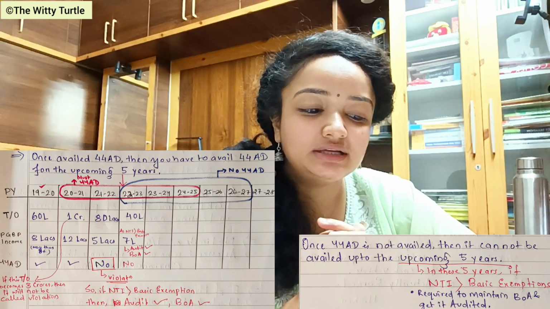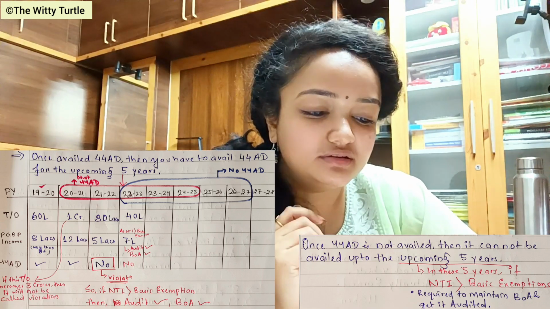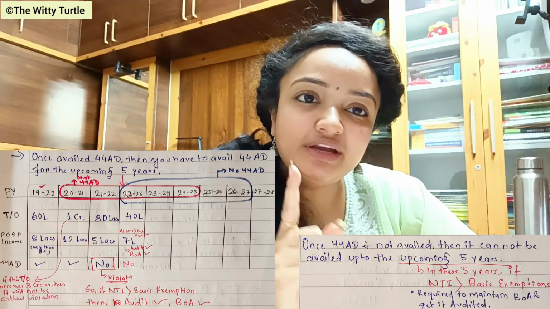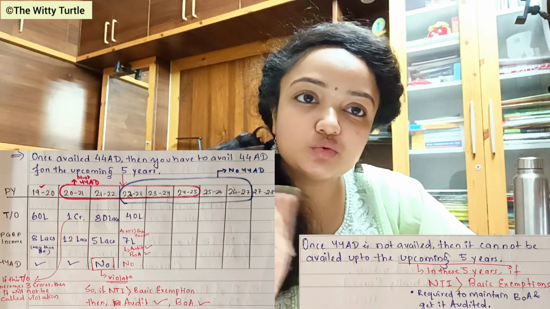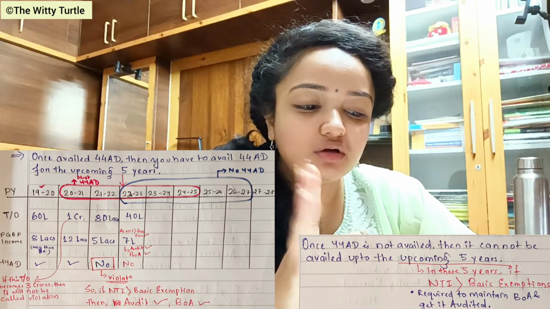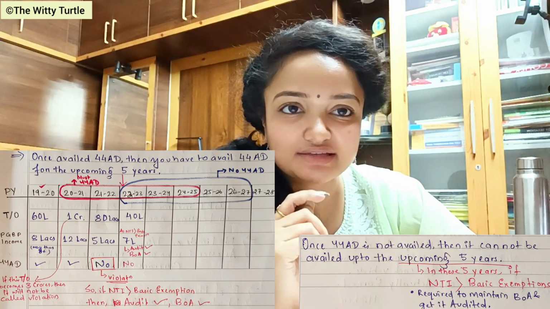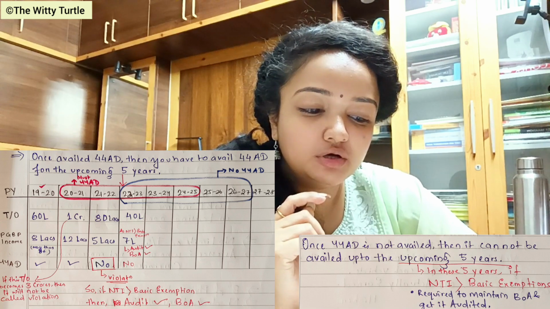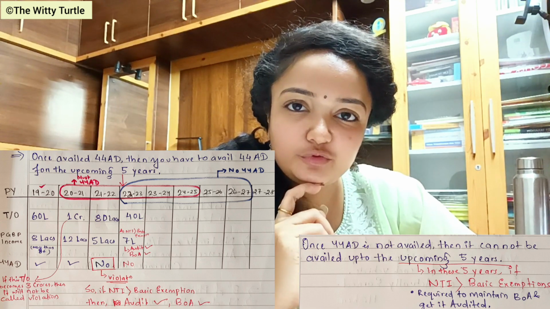Now let's take another example. In the previous year, let's say 22-23, the year next to the year in which the violation happened, your turnover is 40 lakhs and your PGBP income is coming as 7 lakhs. So in this case, tell me, will you be able to take 44AD?